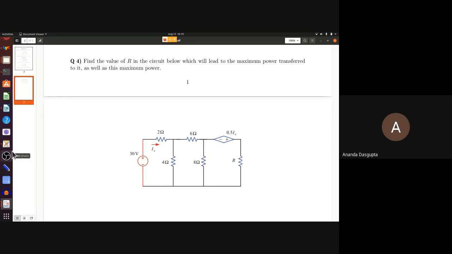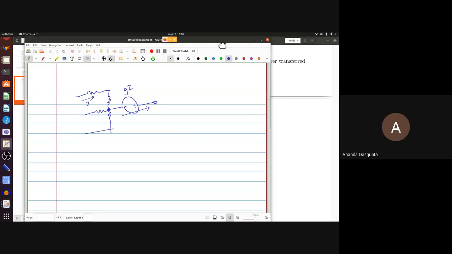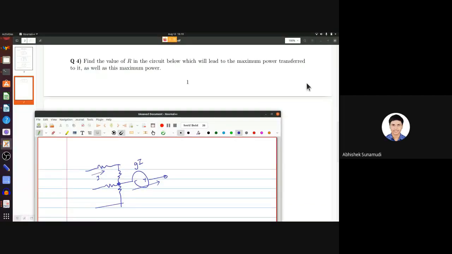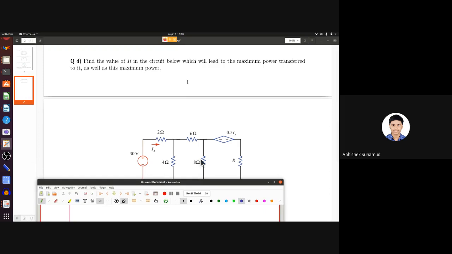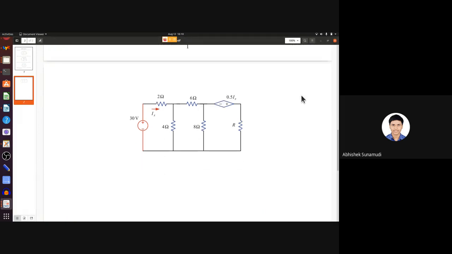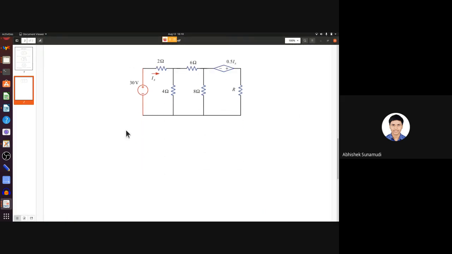Yes or no? Yes, sir. Why is this series? Can anybody explain that to me? Sir, since no current is flowing through the current dependent voltage source, so effectively it will be, so in that it is a series.